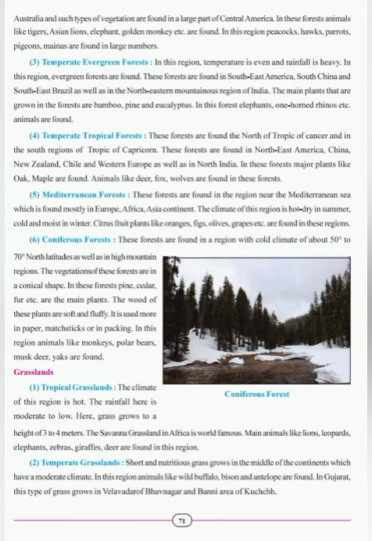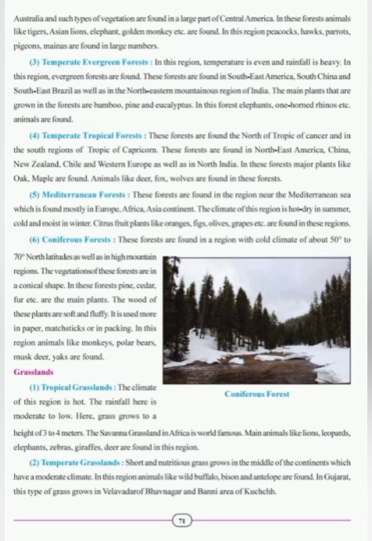Second is temperate grasslands. Short and nutritious grass grows in the middle of the continents which have a moderate climate. In this region, animals like wild buffalo, bison, and antelope are found. In Gujarat, this type of grass grows in Velavdar of Bhavnagar and Banni area of Kutch.